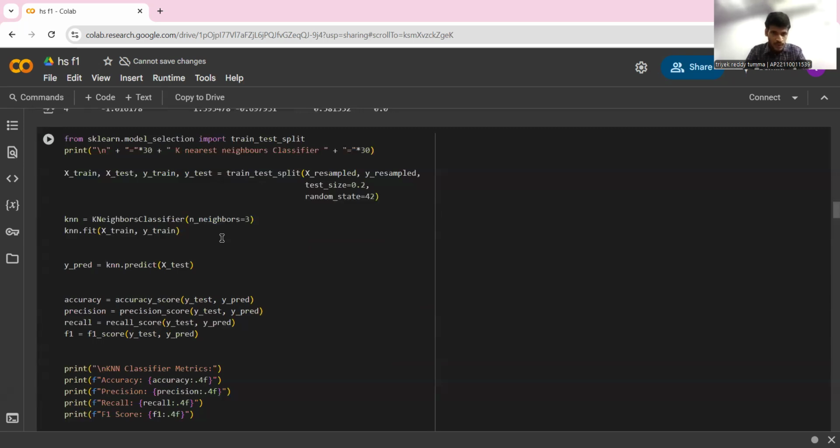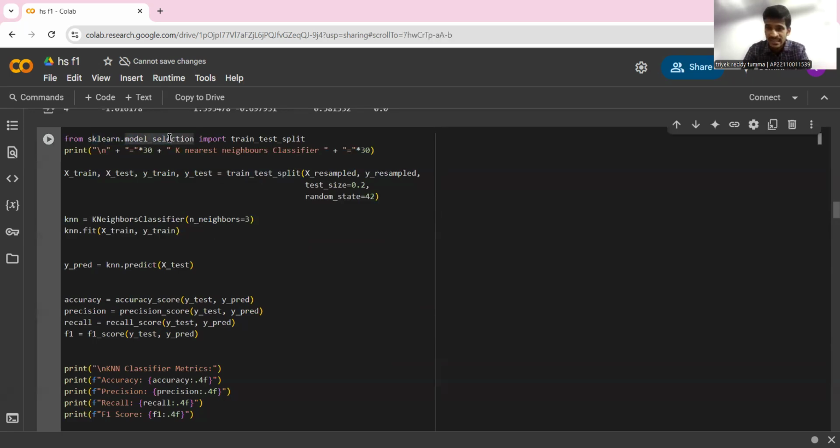So here we will be importing our model from Scikit-learn, and we'll be dividing the data set into two parts: the test data and the training data. For test data, we are giving 20% of the data set, and for training data, 80%.